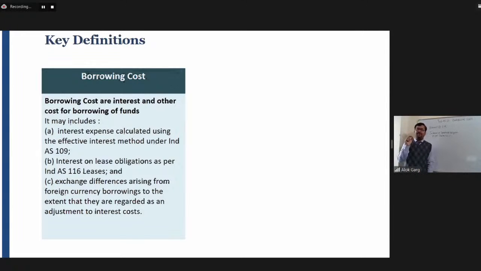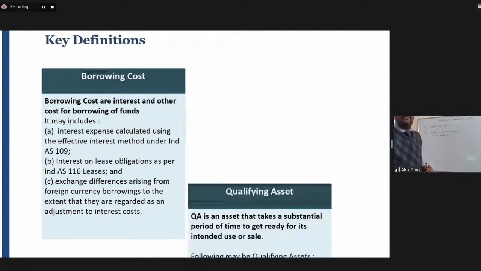So it is talking about if the company has taken a foreign currency borrowing for the purpose of construction of a qualifying asset. In case of foreign currency, there will be a volatility in the exchange rate, and there may be an exchange gain or loss. Okay, so standard says that exchange difference is also required to be capitalized, but to the extent it will be regarded as an interest cost. Okay, sir, we are not clear on this, don't worry. So let me take you through illustration number 1 of the Institute study material, then it will be clear.